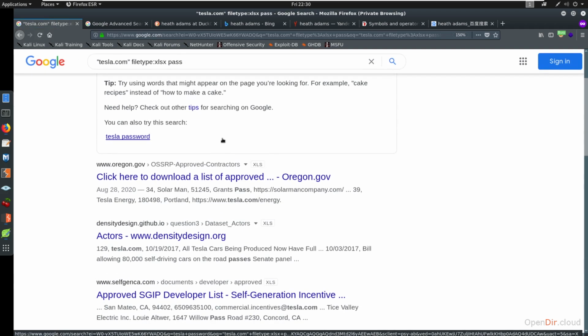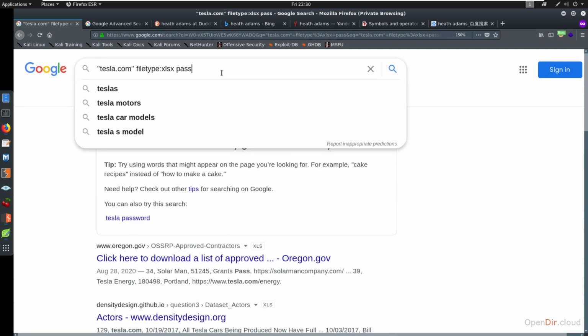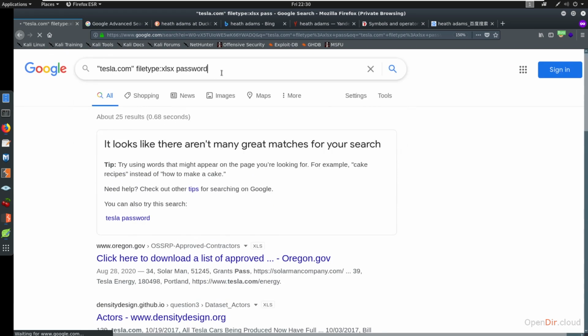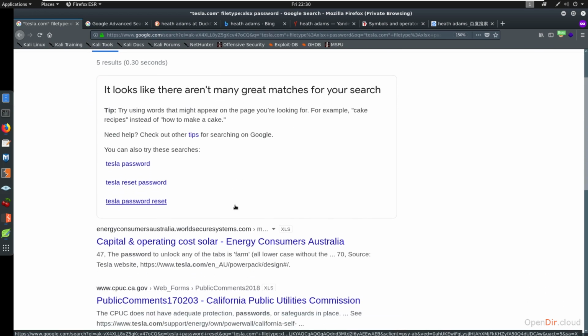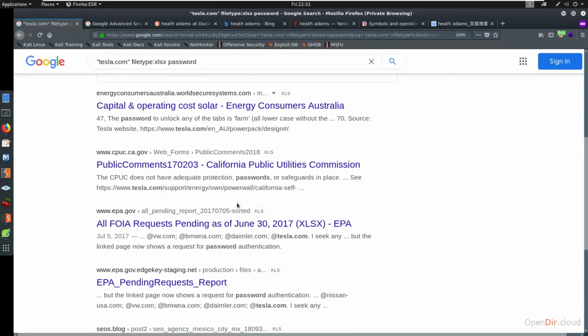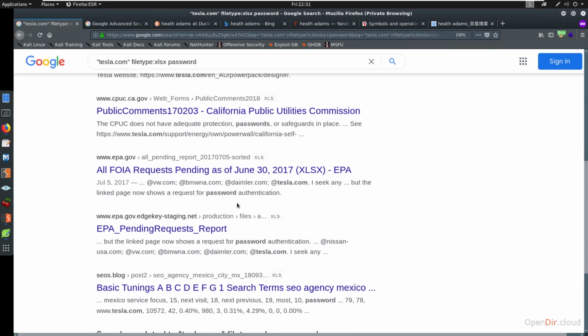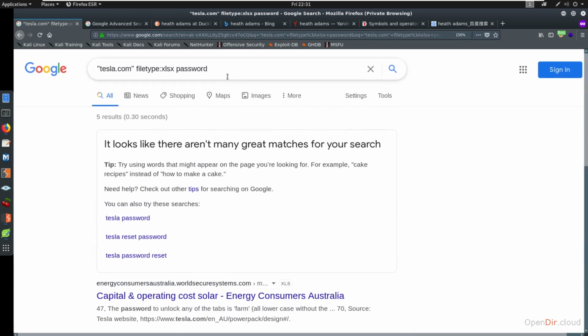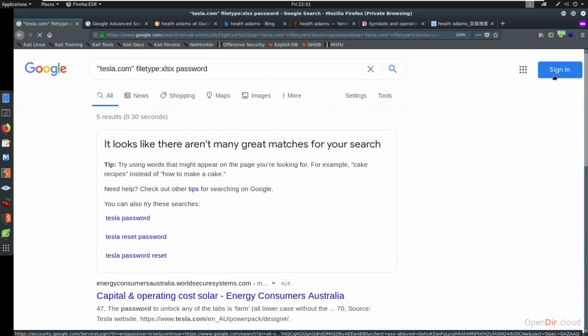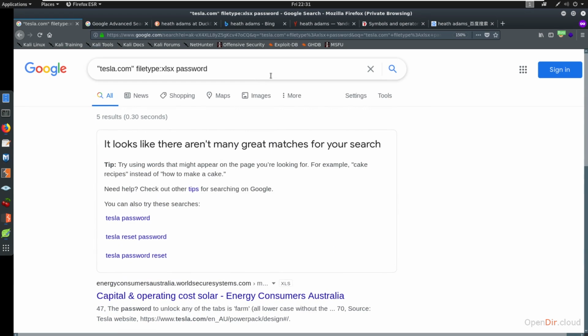And this is how I would research this. This is literally how I would go. If I had a client, I would look through for this client. I would say, can I find a password related to anything that they have, anything sensitive that they're leaking? Are there any documents out there that might be of interest to us? And go through all of these types of deals. Now, like I said, there was a bug bounty that was found not that long ago just by doing this same methodology.